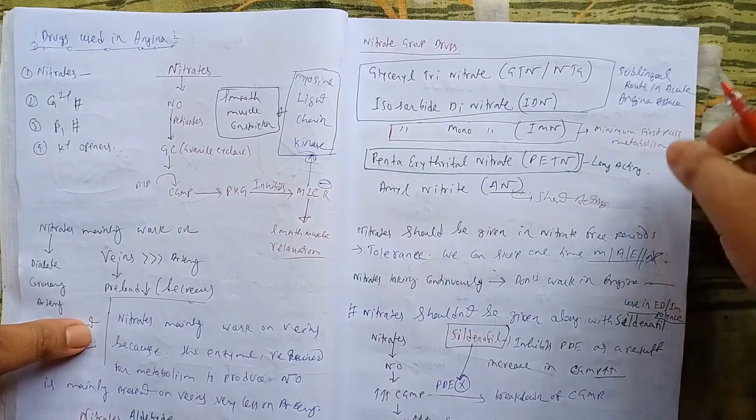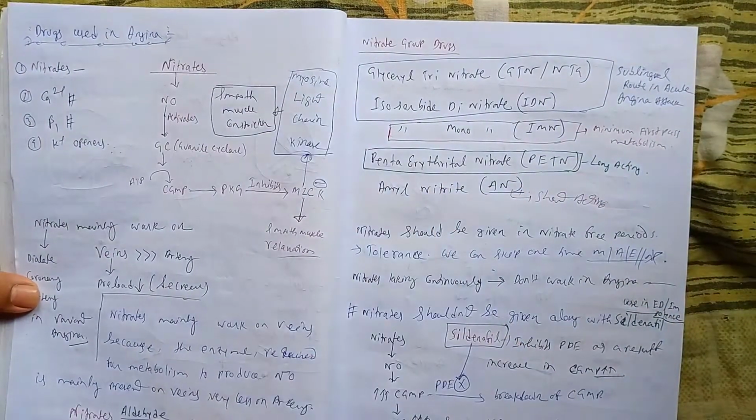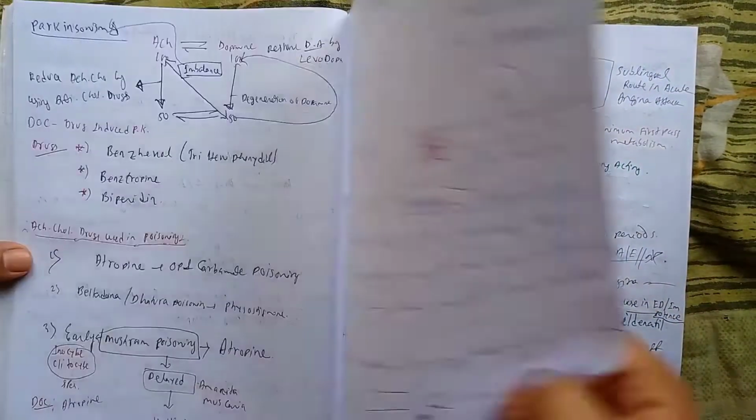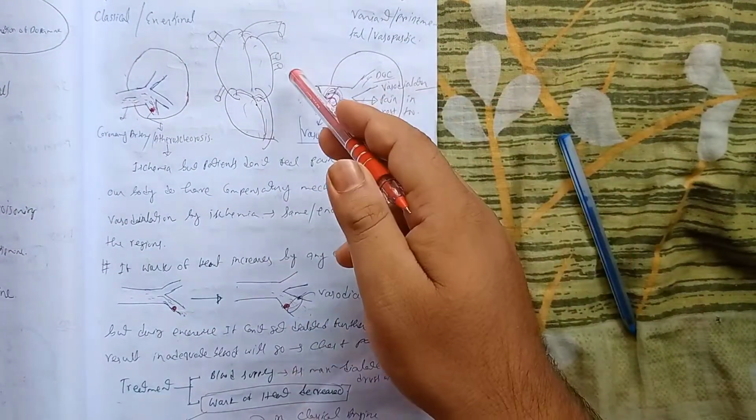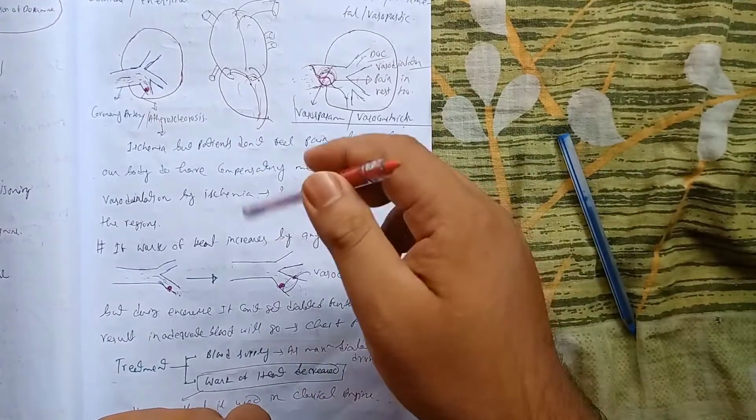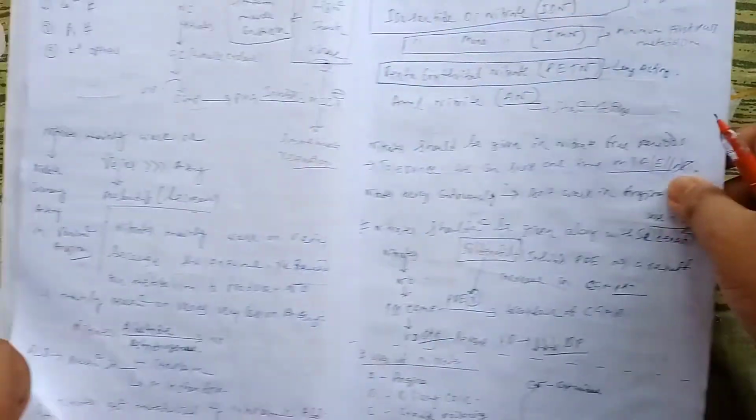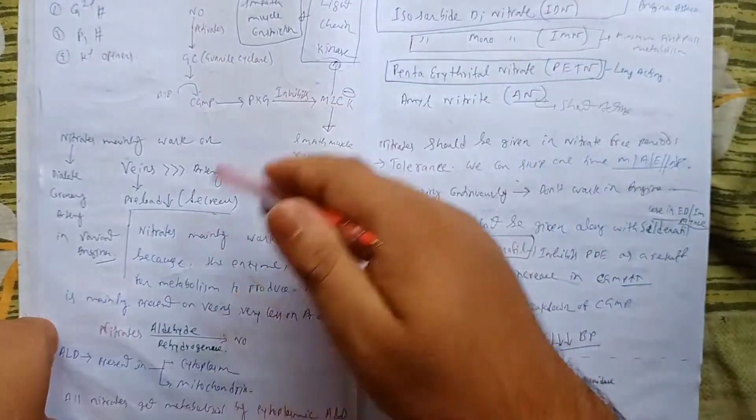Now we'll talk about the drugs in the next video. So this video was part 1, all about what angina pectoralis is, the types, how they are classified, and how they are different from each other. In the next video we'll talk about the drugs used in angina pectoralis.